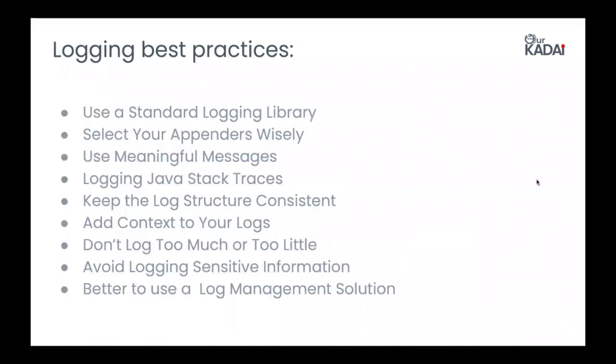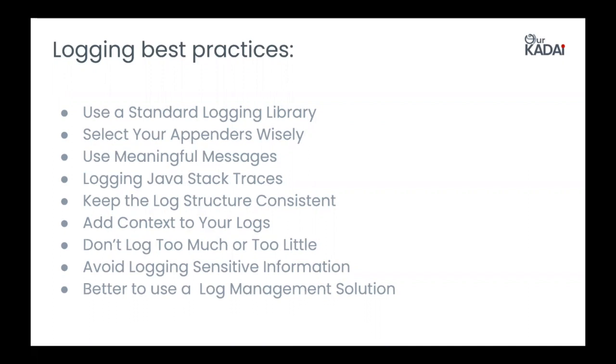So these are some logging best practices. First is the use of a standard logging library. Why use a standard logging library? If you tie yourself directly to a single framework, then switching to a newer library can take a substantial amount of work and time.